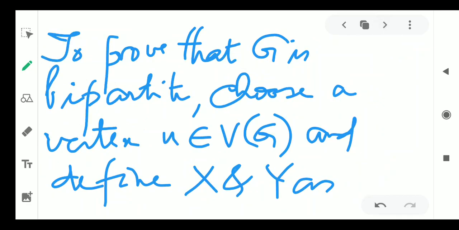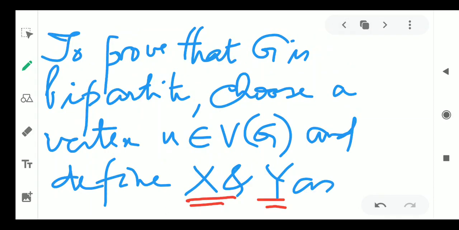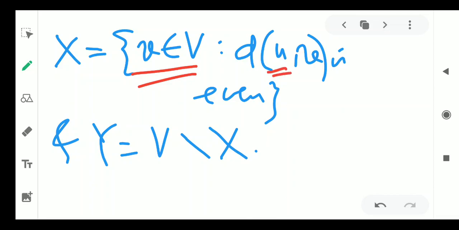To prove that G is bipartite, choose a vertex U belonging to V of G and define X and Y. These will become partite sets for V, such that X is all vertices V of graph G such that the distance from this selected U to this V is even.